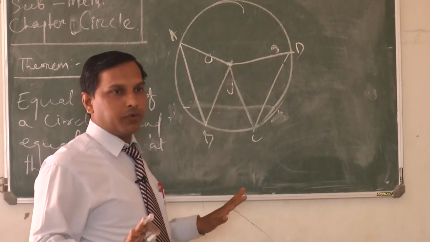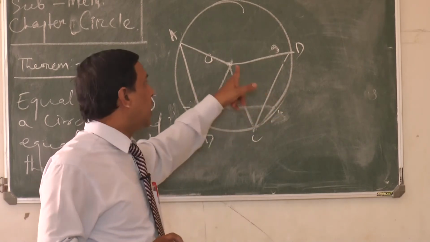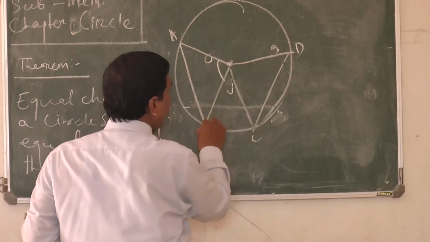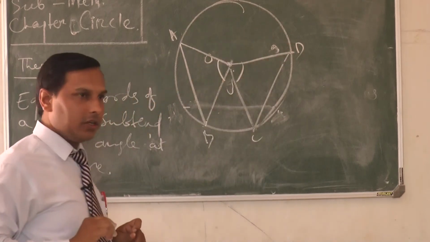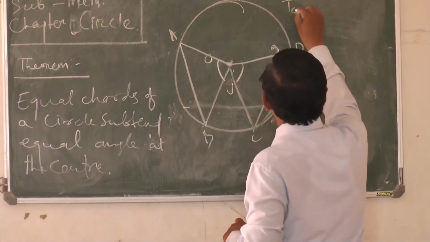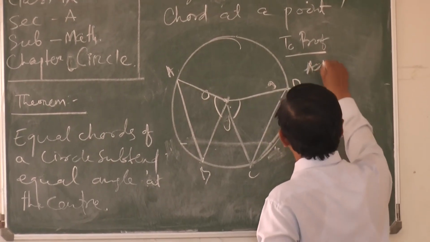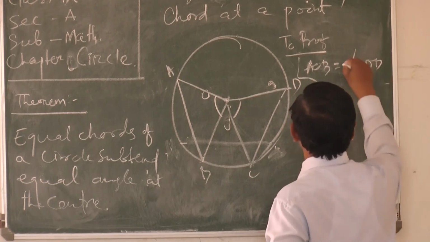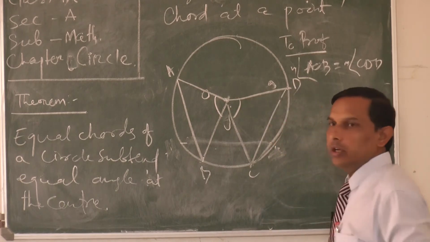We have to prove what? Equal chords subtend equal angles at the center. That means I have to prove angle AOB is equal to angle COD. Clear? So to prove: angle AOB is equal to angle COD. The measurement of angle AOB is equal to the measurement of angle COD.